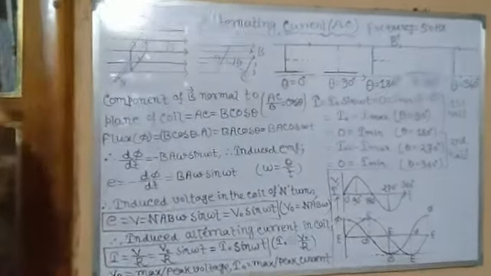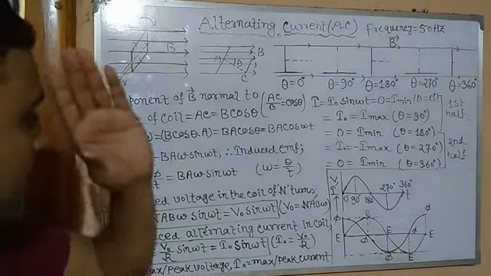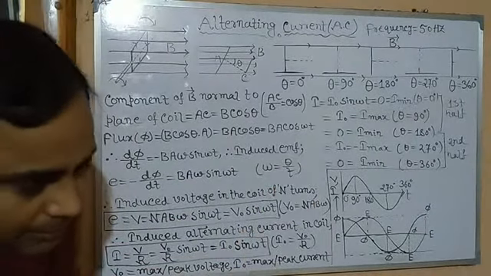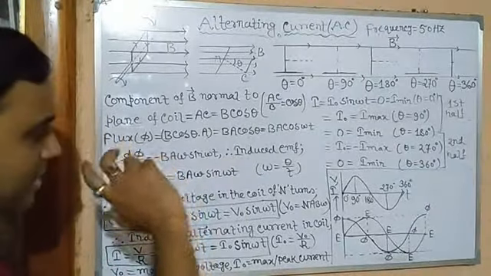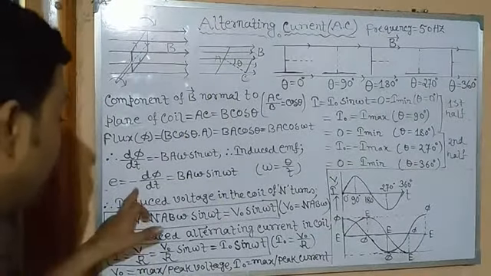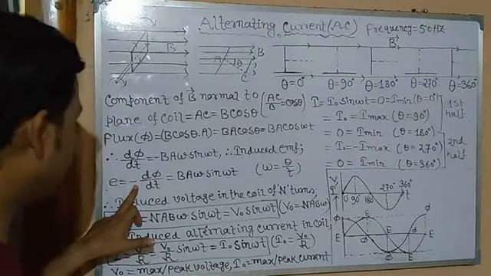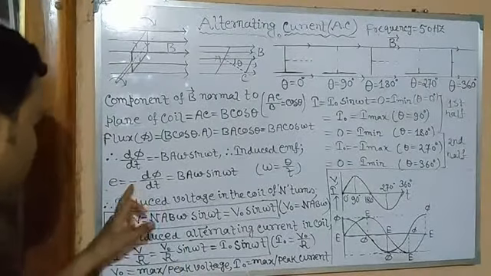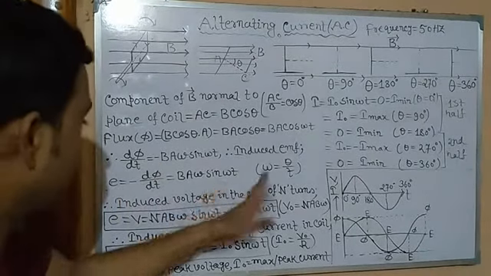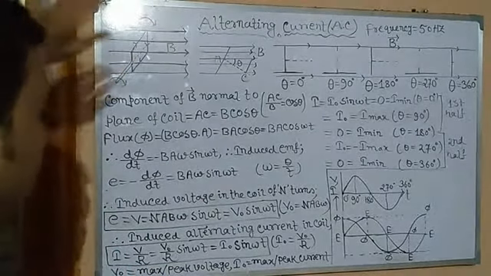As soon as the flux is changing, this rate of change of flux will create an induced EMF. From Faraday's laws of electromagnetic induction, the rate of change of flux is directly proportional to EMF. So EMF E is equal to minus d phi by dt, minus due to Lenz's law: the direction of the induced EMF or current opposes its cause. So minus d phi by dt. Already d phi by dt is negative, so now minus times minus gives plus: BA omega sin omega t. This is the expression of the EMF induced in the coil.